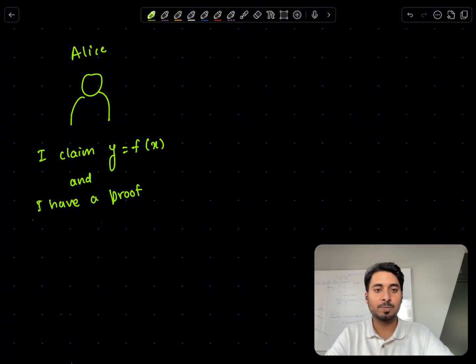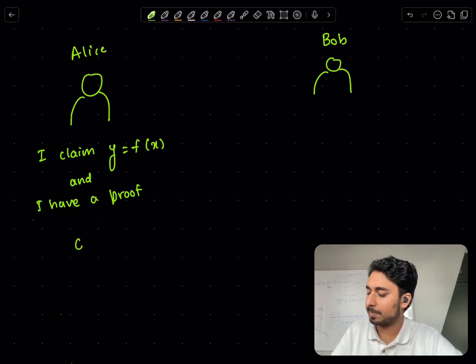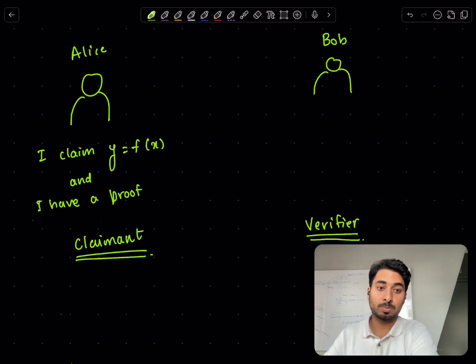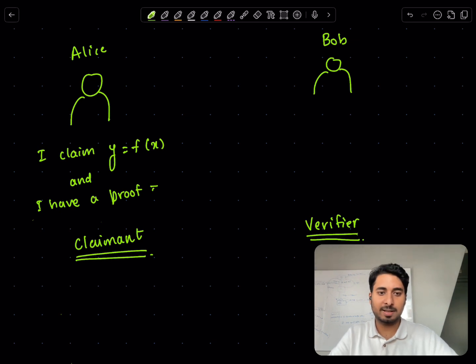So for that, we use Glock, and Glock is an optimistic protocol. So what that means is we have our party Bob here, who is our verifier. So in here, we can see Alice is the claimant because she made the claim, and Bob is the verifier. The responsibility of Bob is to ensure that Alice is telling the truth, and he doesn't have to do the computation all over again.